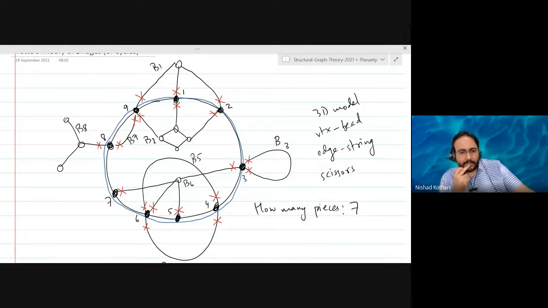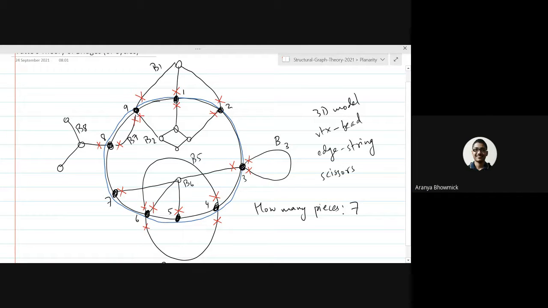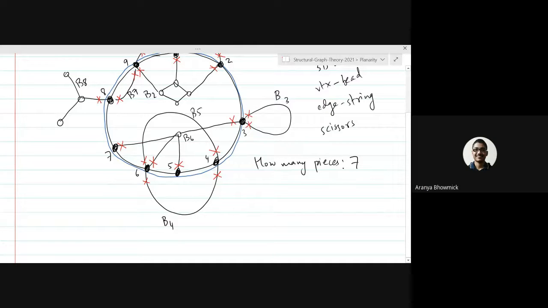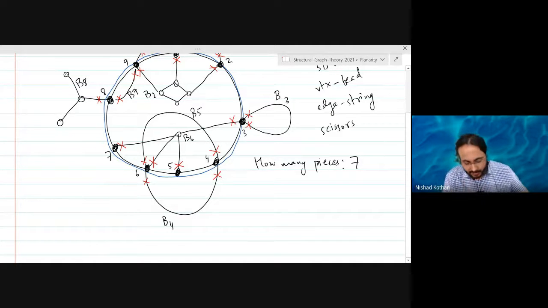I see 8 pieces. Did I miss anything? Am I double counting any piece? No, it would be 8. Actually, I missed that B5 and B6, I counted them as a single piece, because it's drawn like that. The drawing is misleading. Drawing can be misleading. So we are getting 8 pieces.